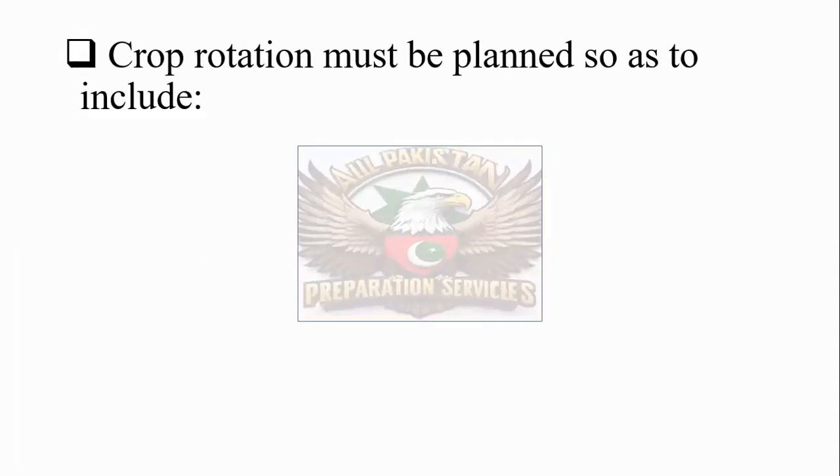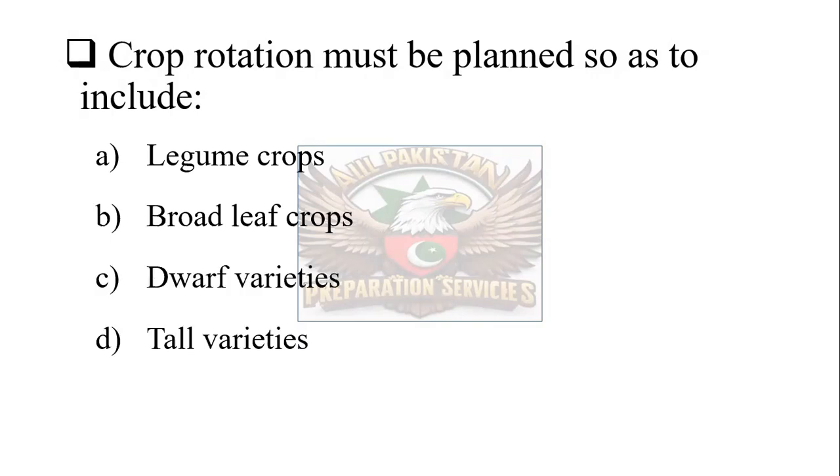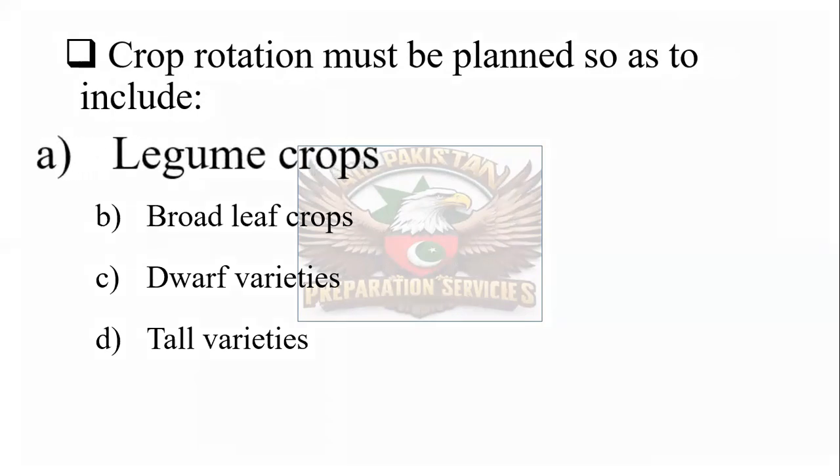Next question, crop rotation must be planned so as to include: legume crops, broadleaf crops, dwarf varieties, or tall varieties. The correct one is legume crops. Crop rotation must be planned to include legume crops.